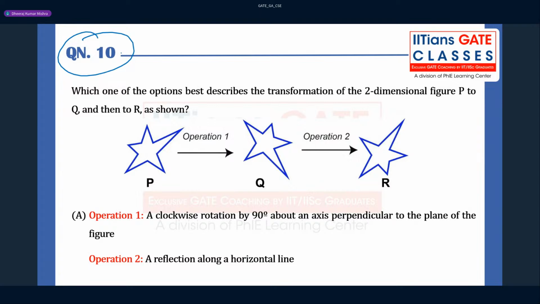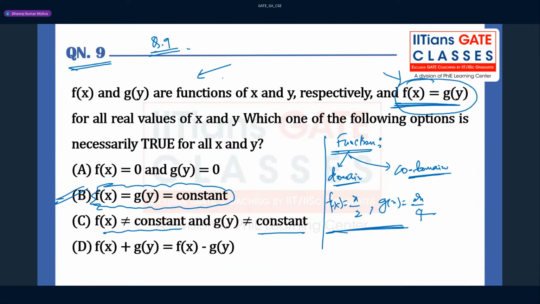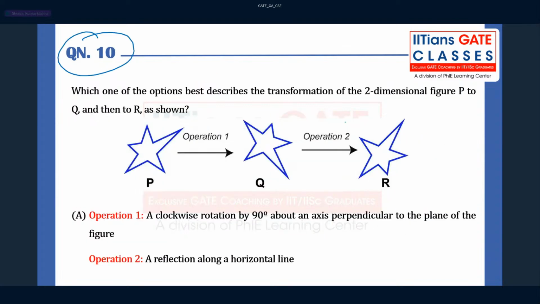Which of the following options best describes the transformation of the two-dimensional figure? The learning from this question is that you need to revise the basics of functions. You still have time, you can revise it. If you don't have proper basics, you cannot solve this question. Which one of the options best describes the transformation of the two-dimensional figures p, q and r as shown?